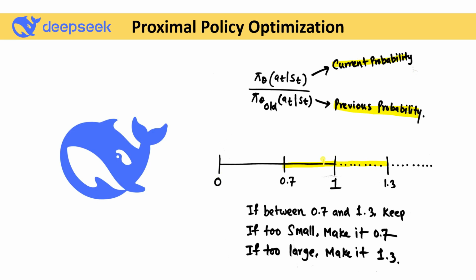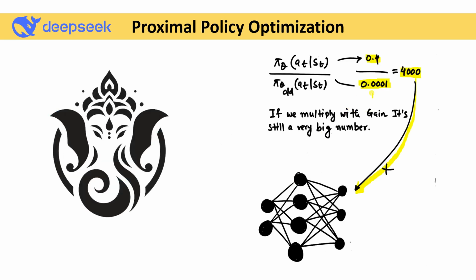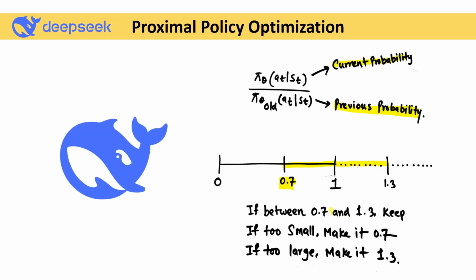Now, if the value lies between 0.7 and 1.3, we can keep it. Now, if the value is too small, make it 0.7. You can see here, we overcome this problem. In our example, the value is less than 0.7, so it's automatically replaced with 0.7, because it's quite a bit smaller than 0.7.